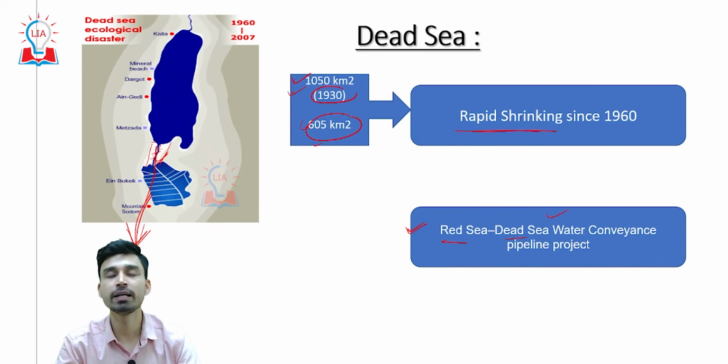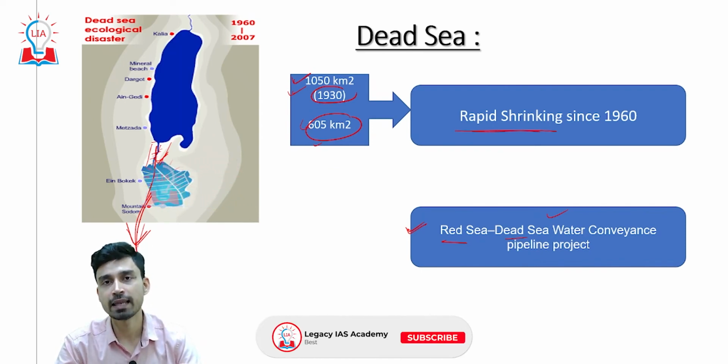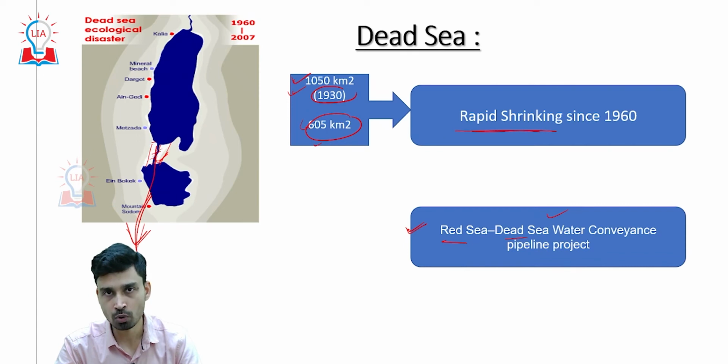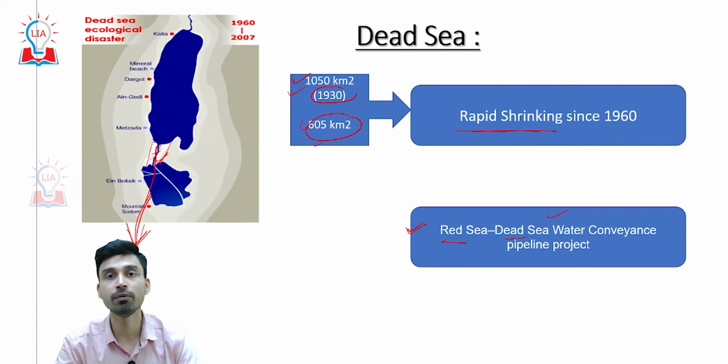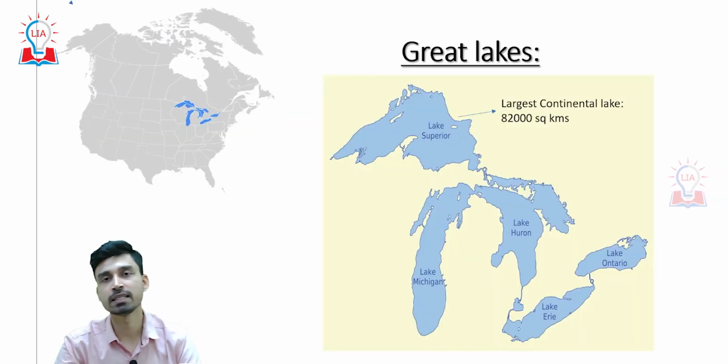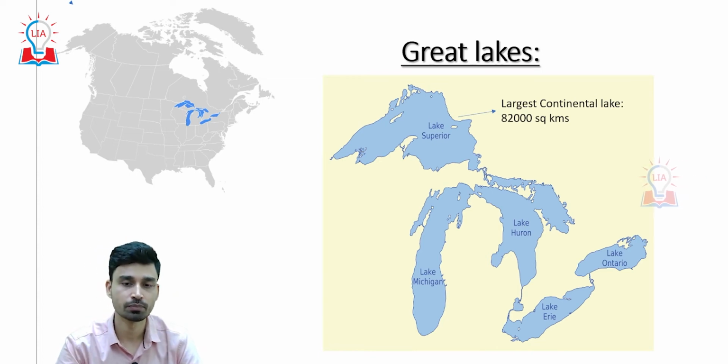The Dead Sea, due to its very high salinity, is also a very famous tourist place, because as the salinity of the water is very high, its density becomes very high, and that is why it is believed that people cannot drown in the Dead Sea. Even if you do not know swimming, if you go and lie on the Dead Sea, you will keep on floating, so there is no risk of drowning. That is what makes the Dead Sea much more interesting.